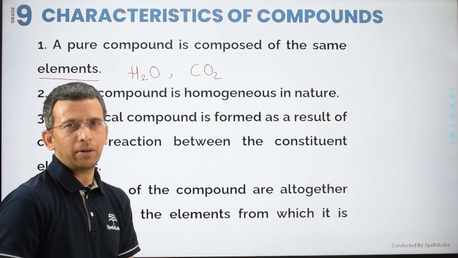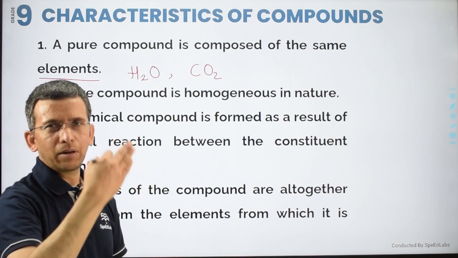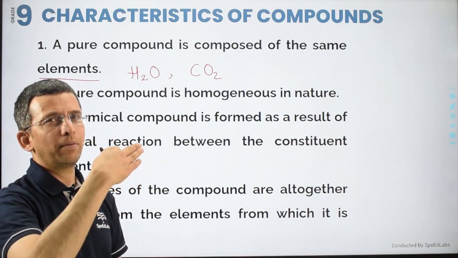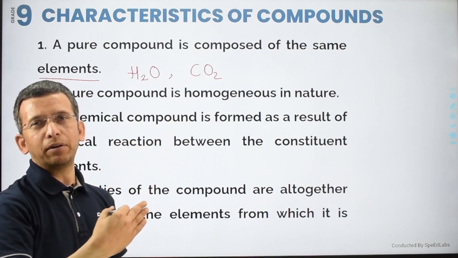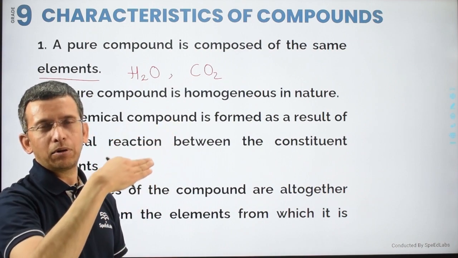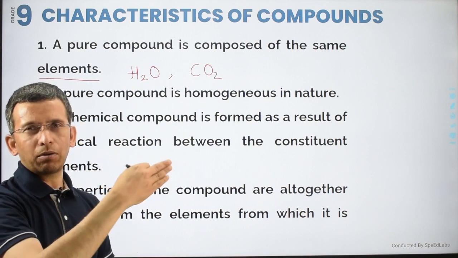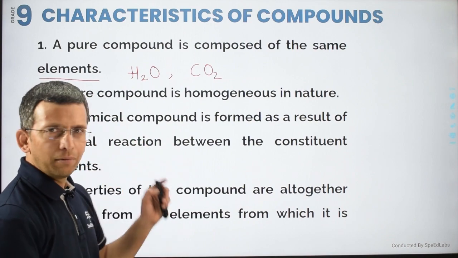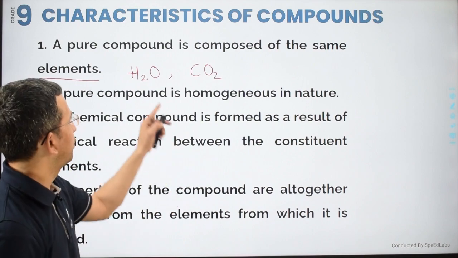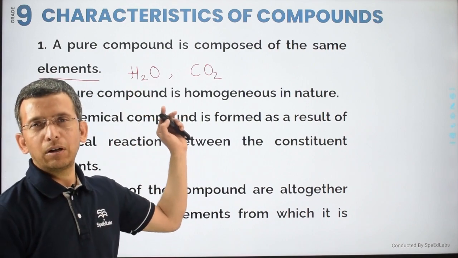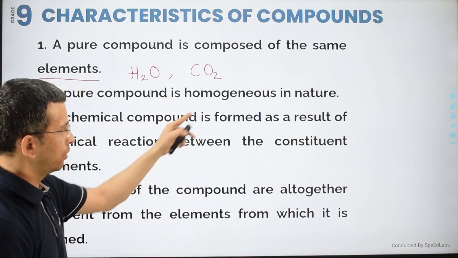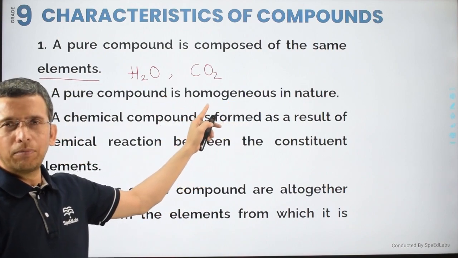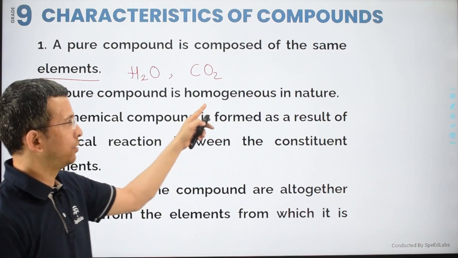Fine, a pure compound is homogeneous in nature. Homogeneous means, for example, if I have a glass of water, in that you will find only water molecules. You go to any portion of it. You take water from the top, from the bottom, from the middle portion. In every scenario, you will find hydrogen and oxygen, and only water molecules. That is uniform distribution.